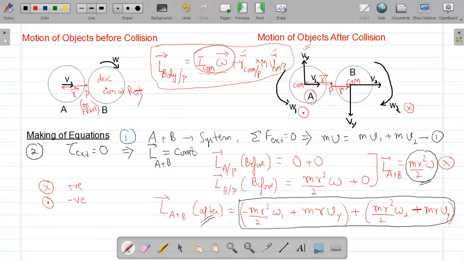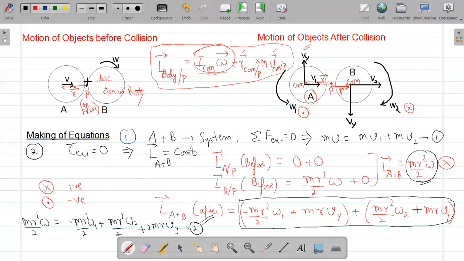So now you can write an equation that mr square by 2 times omega, which is the angular momentum before collision, equals minus mr square by 2 times omega 1 plus mr square omega 2 by 2 plus 2 times m r vy. That is my second equation from conservation of angular momentum about a point P taken between the disks but on the floor.